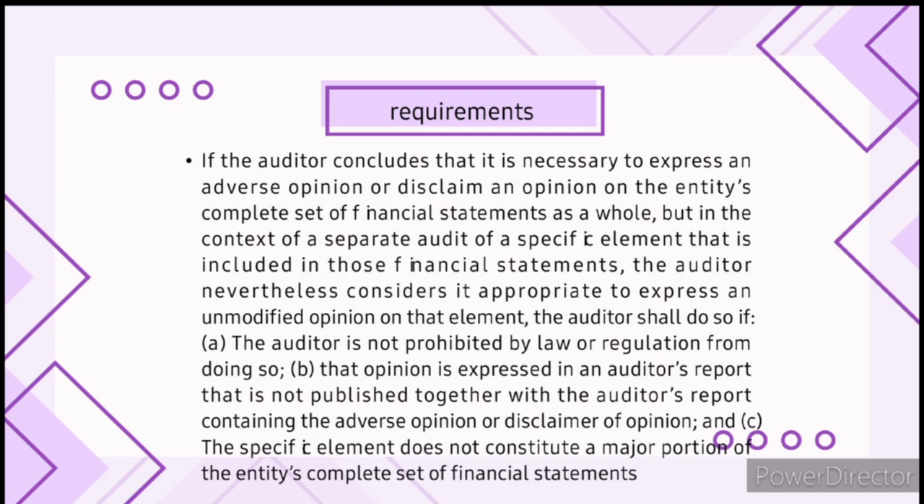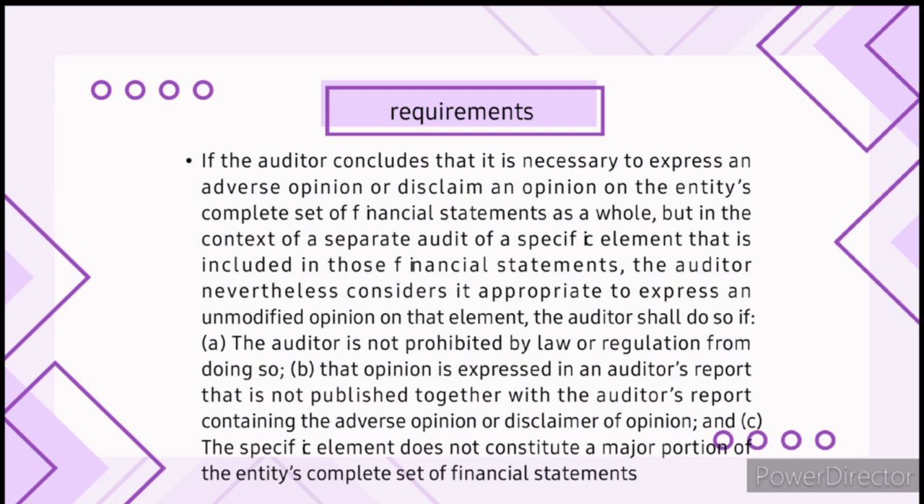Second one is that the opinion is expressed in an auditor's report that is not published together with the auditor's report containing the adverse opinion or disclaimer of opinion. And the last one is the specific element does not constitute a major portion of the entity's complete set of financial statements. So this is a complex situation involving an auditor's opinion on a company's financial statements.